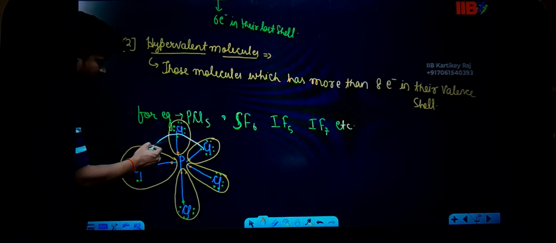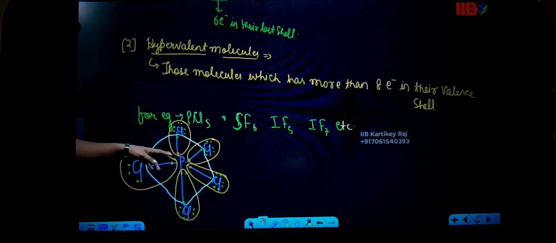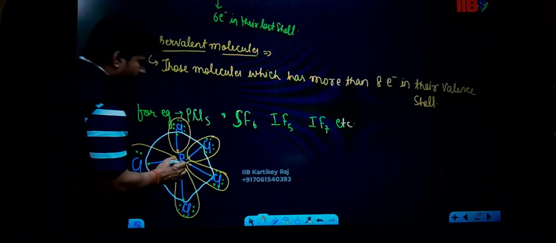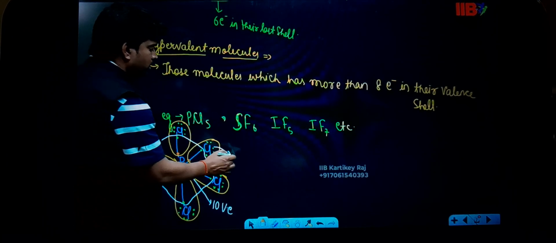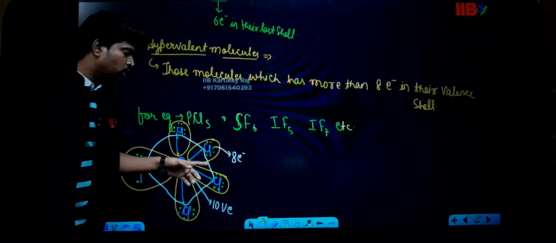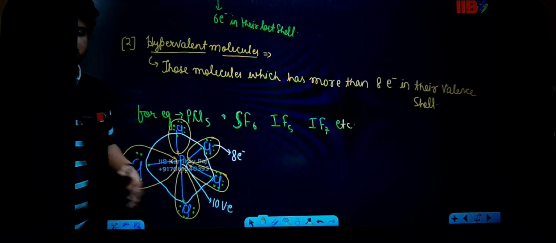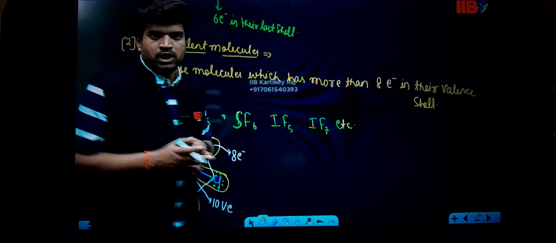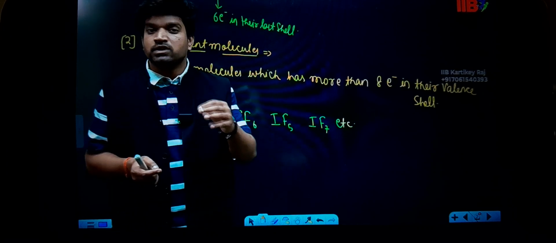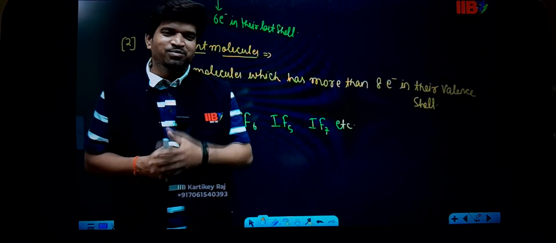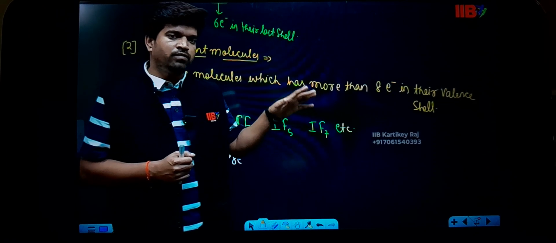So once phosphorus shares its electrons, the total number of electrons in phosphorus becomes equal to 10 valence electrons. In chlorine, 8 electrons are already achieved. Chlorine is obeying the octet rule, but phosphorus is not obeying the octet rule. It means that if in a molecule one part is obeying and the other part is not, the molecule is not obeying the octet rule. Are you getting my point, student? So these are the concepts of the octet rule.